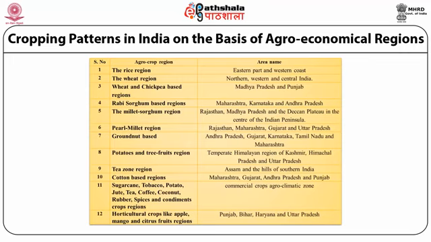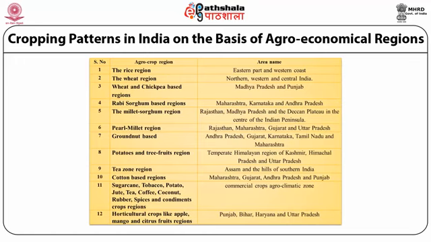The tea zone region in India includes the hills of southern India and Assam, and the cotton based region includes Maharashtra, Gujarat, Andhra Pradesh and Punjab, out of which Maharashtra and Andhra Pradesh give better results in the production of this crop.